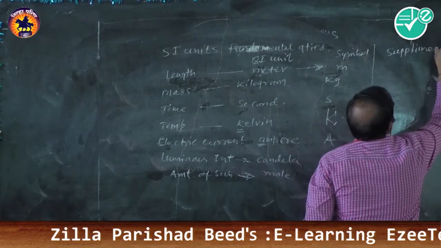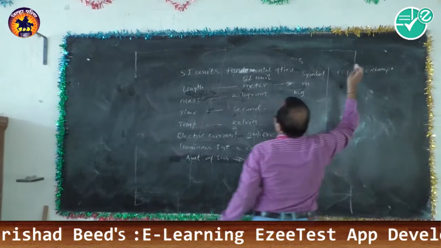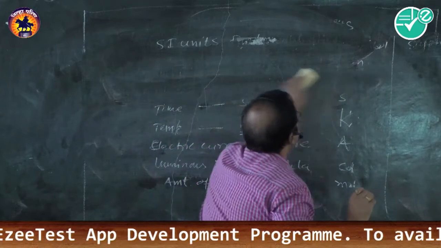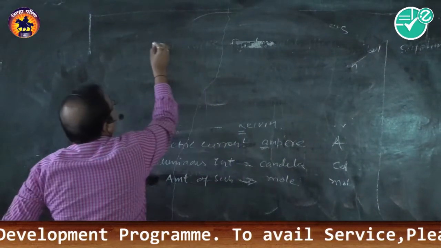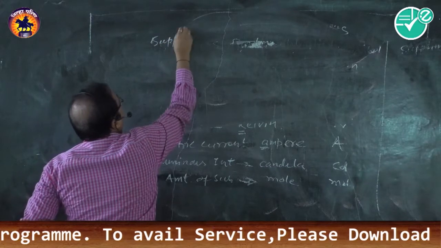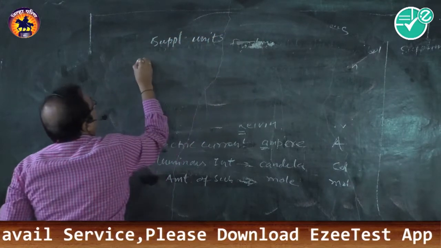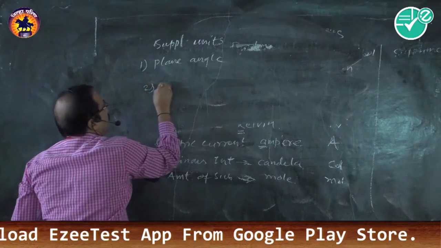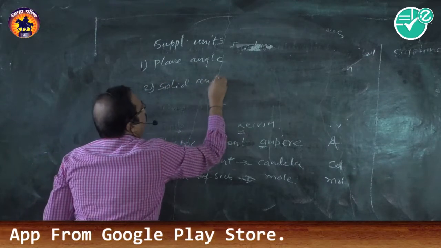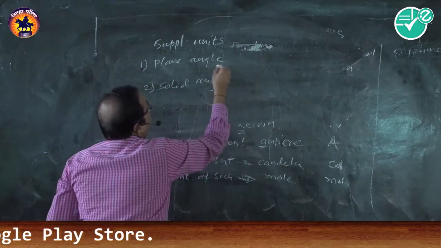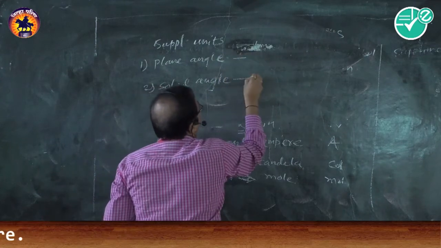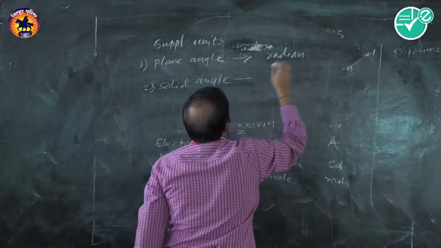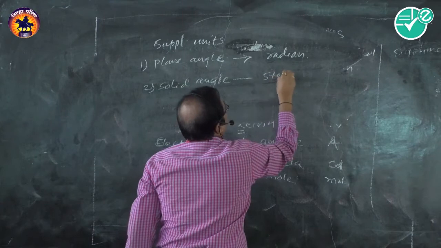And let me write the supplementary units. Let me erase the table first of all. So these are the supplementary units, 2 units. Number 1 is the plane angle and number 2 is the solid angle. I think we know that these are dimensionless quantities. We are going to study the dimensions afterwards. For plane angle the SI unit is radian and for solid angle it is steradian.